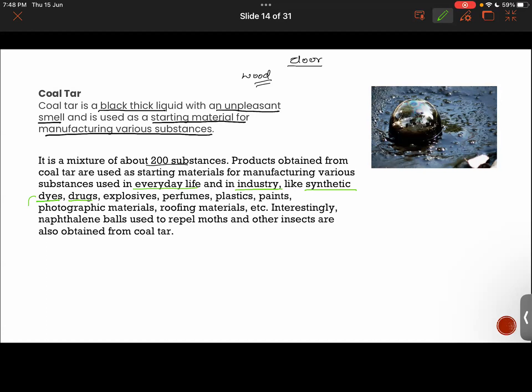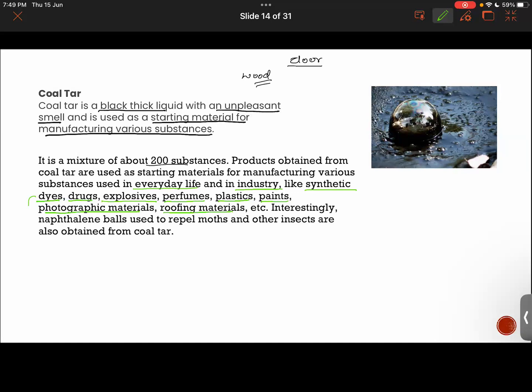Remember, earlier we talked about how coal is used in the field of medicine also. So a product of coal, that is coal tar, is used for production of drugs as well. Explosives are also made from coal tar. Perfumes, as Ahmed mentioned, are also made from coal tar. Plastics, then paints, photographic materials, roofing materials. These are some of the varieties of substances that can be manufactured from coal tar.